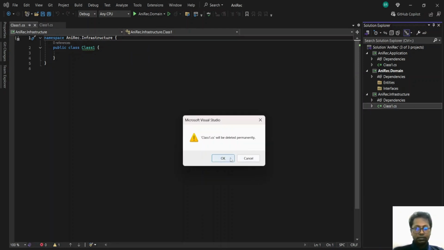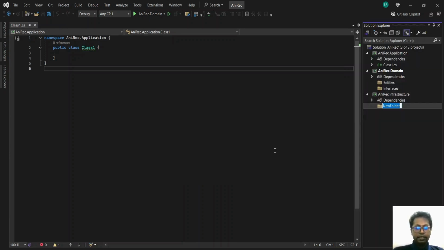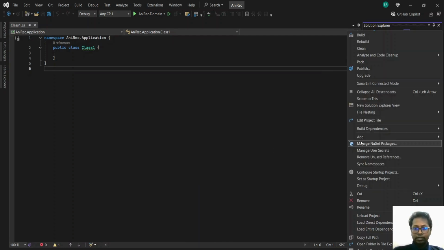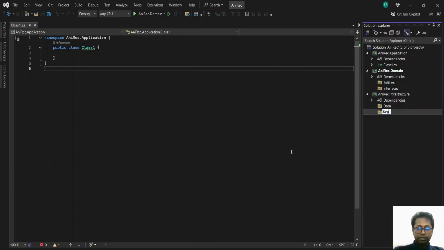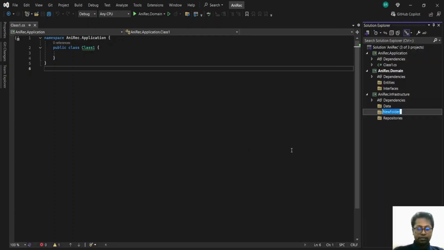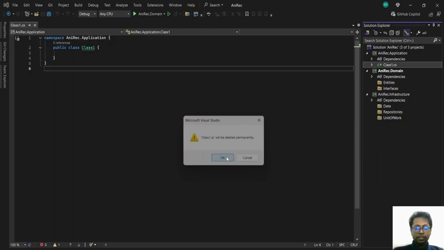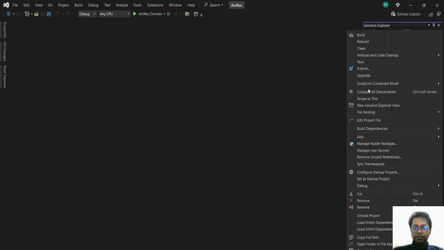So yeah. Infrastructure will have a database context which will reside in the data folder, and obviously the repositories and the unit of work implementation. Okay. So now we have the infrastructure domain. I forgot about adding the necessary folders to the application layer. We'll add them as well now.